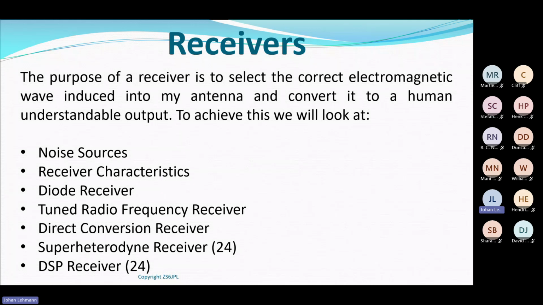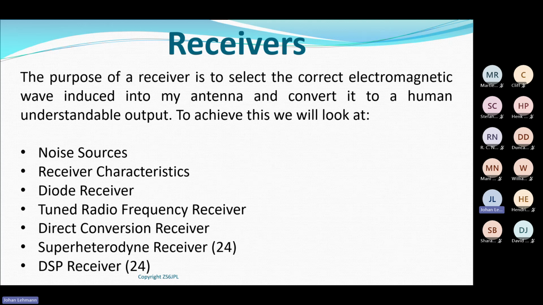The challenge of a receiver is to pick the right one, the frequency I want to listen to, and ignore everybody else. It needs to discard everything else. Only that one frequency is the one you want.